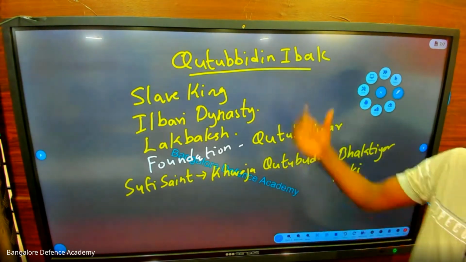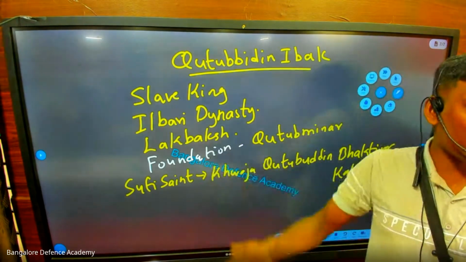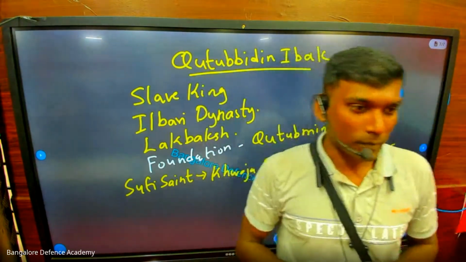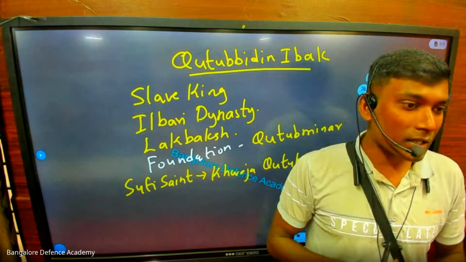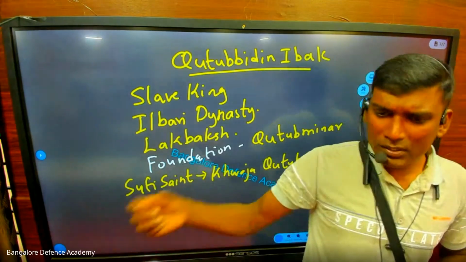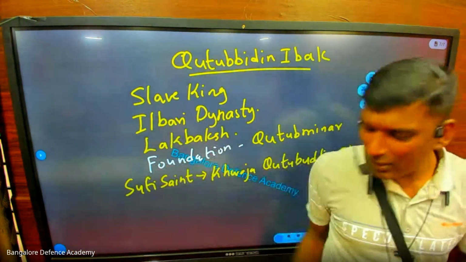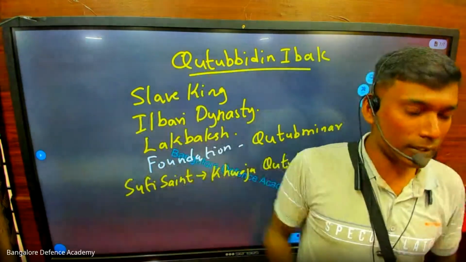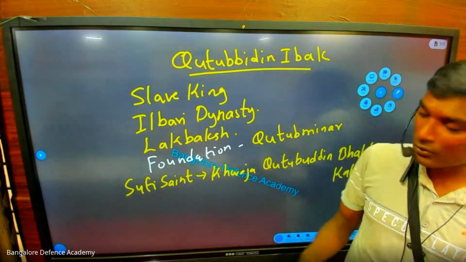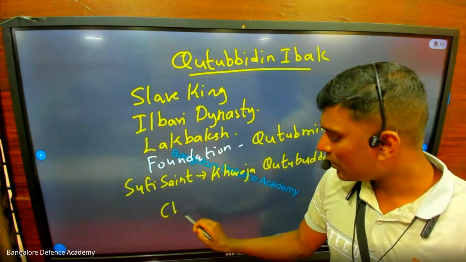You understand? So it was his dream, and now the foundation started. They are building the construction. And Qutbuddin Aibak had a habit. Every evening he would play a game. He would sit on a horse and ride very fast, and there would be some flesh on the ground. He would take a big stick and run like that. So one day while playing this horse riding game, he fell down from the horse and died on the spot. That game is called Chaugan.